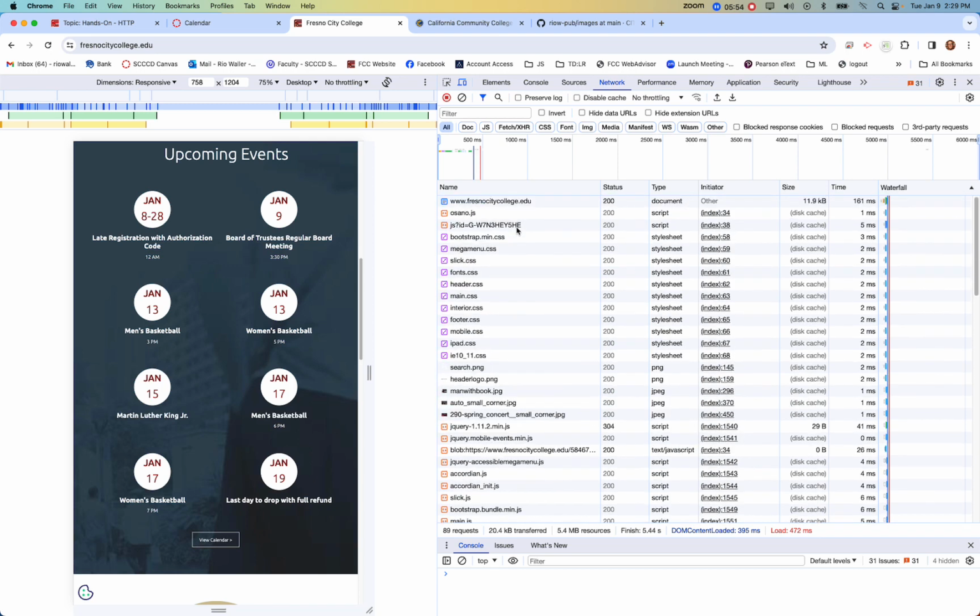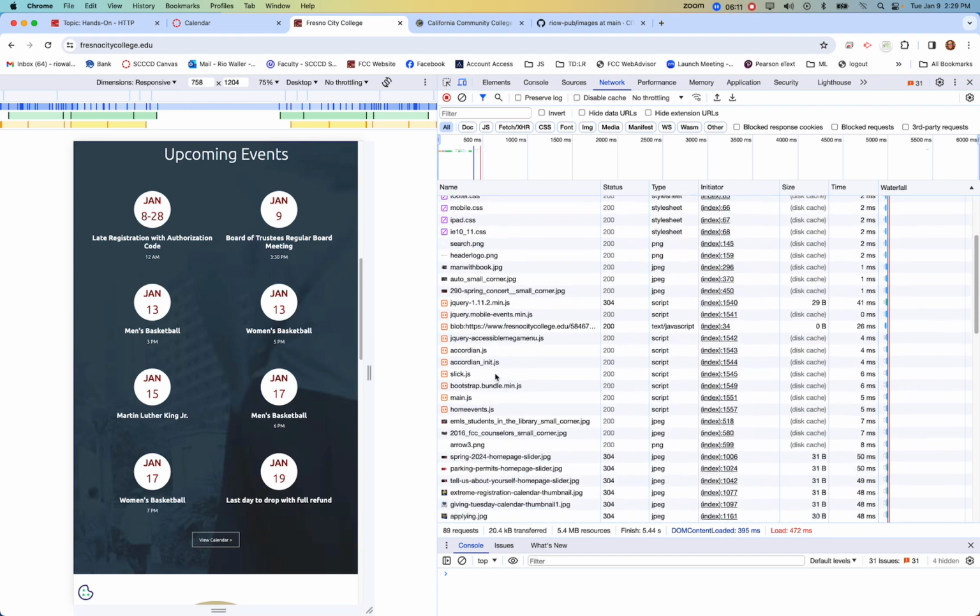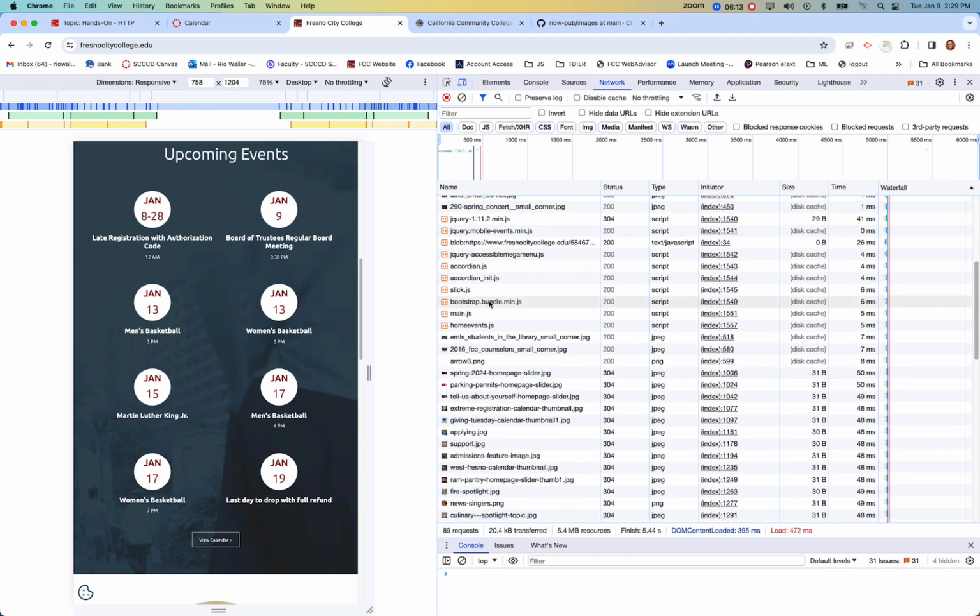And it's often very revealing for students who have never seen this to realize that, if you don't know the extension CSS, that's a cascading style sheet. That's something we don't spend a lot of time on, but we spend a little time on in this course. But these are PNGs, these are images, these are JS files, JavaScript files, this is a framework called jQuery.